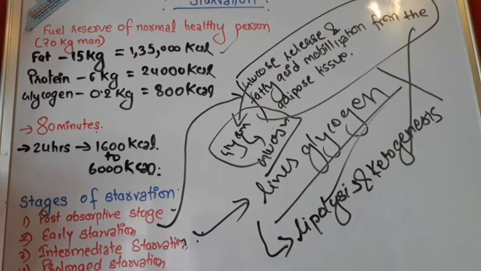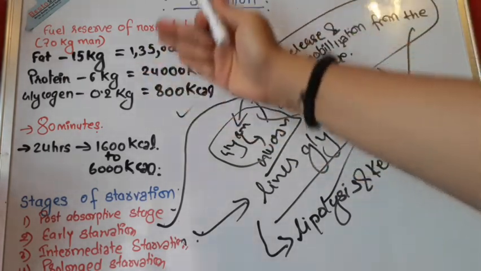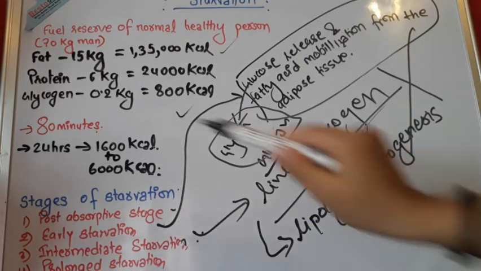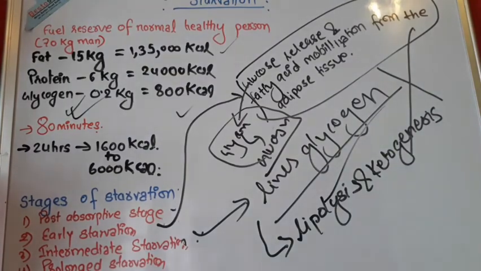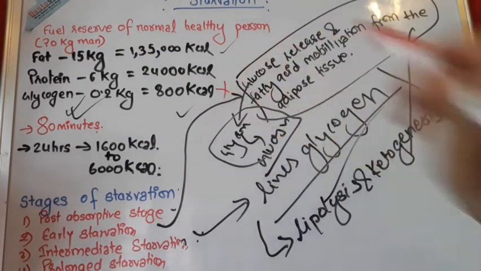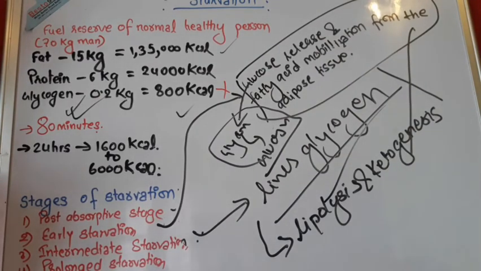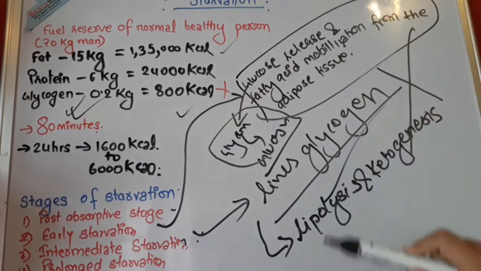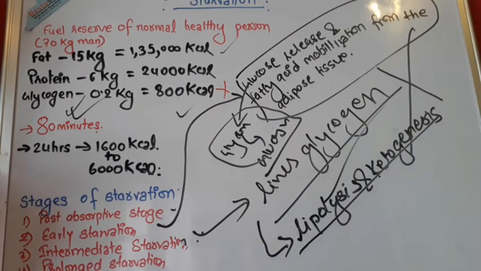Okay, see here. Which quantity can you see in the largest amount? This. And which you can see in the lowest amount is this. So obviously whenever we are starving, these fuel reserves are depleting, and the first one to deplete will be the glycogen. By the time we come to the intermediate stage, glycogen has raised its hand and said, okay, I cannot handle the body now. Now lipolysis and ketogenesis start taking place in the body.